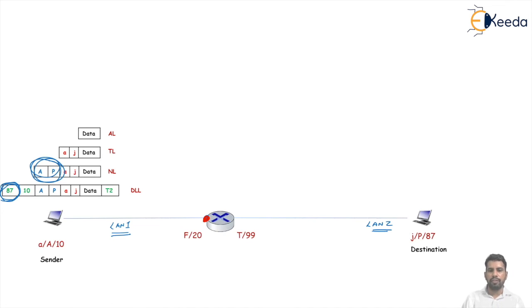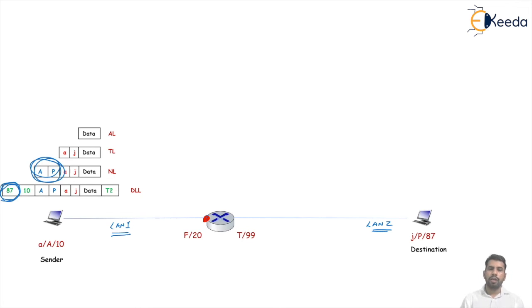The network layer consults the routing table to find the logical address of the next hop, that is router 1. Here, the router address is F, but we need the physical address.